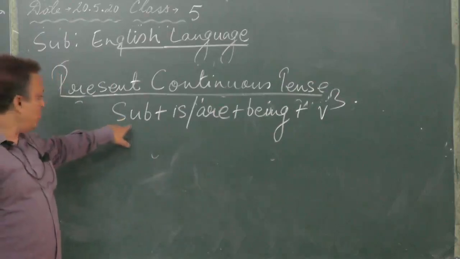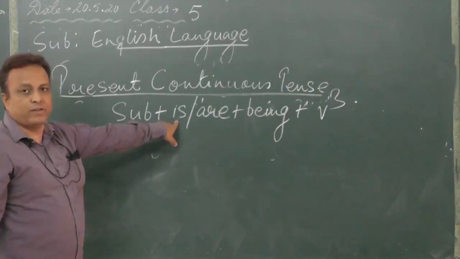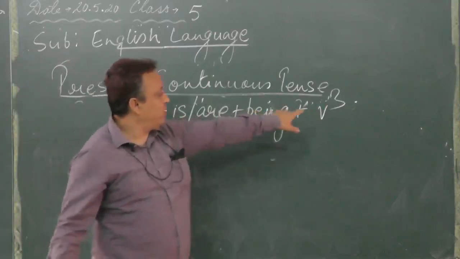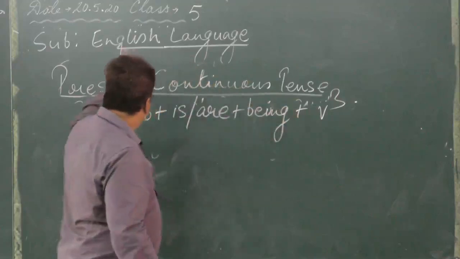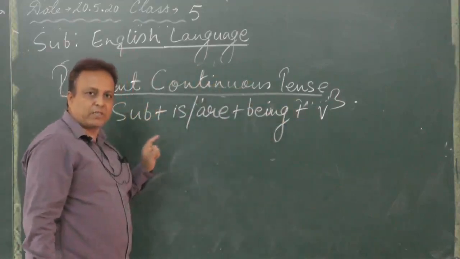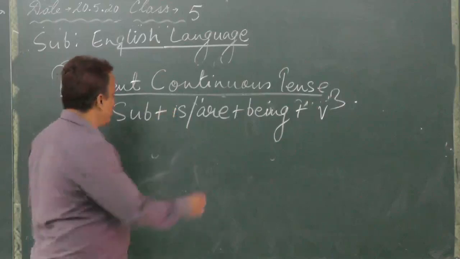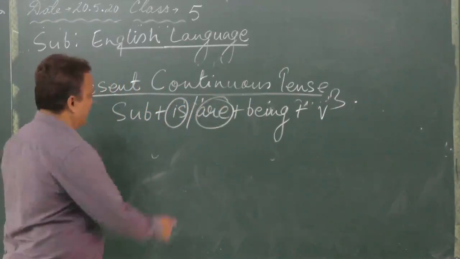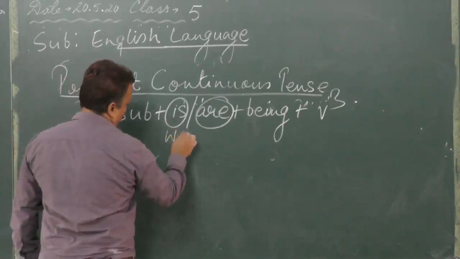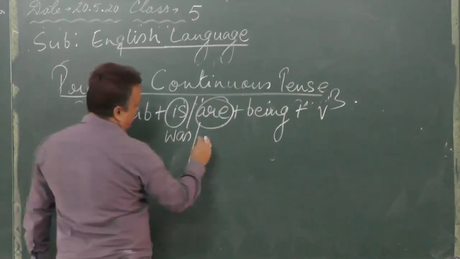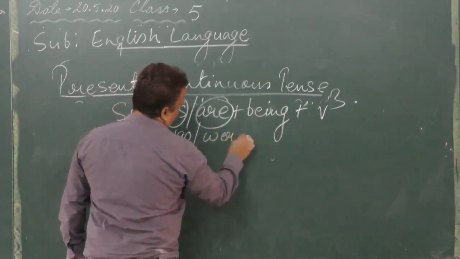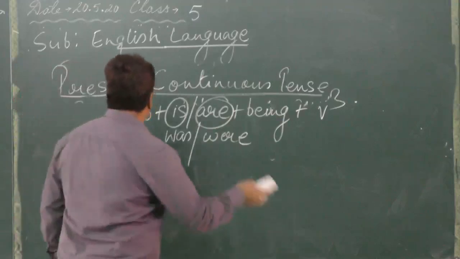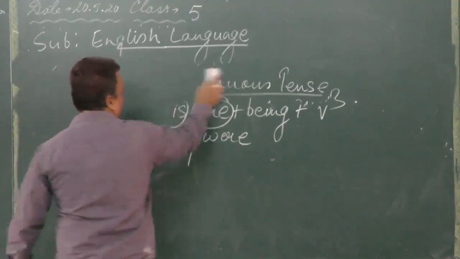If the subject is singular you will write is, and if the subject is plural you will write are, and then being, and then verb 3. If it is present continuous tense, you will write is and are, and if the sentence is past continuous tense, in place of is you will write was, and in place of are you will write were. The remaining will be the same. Okay. So one more example, only one example I will give you.